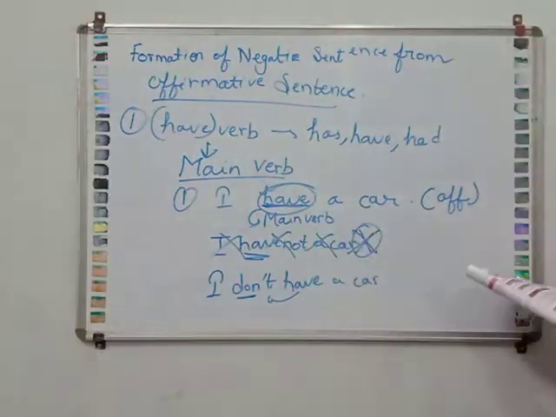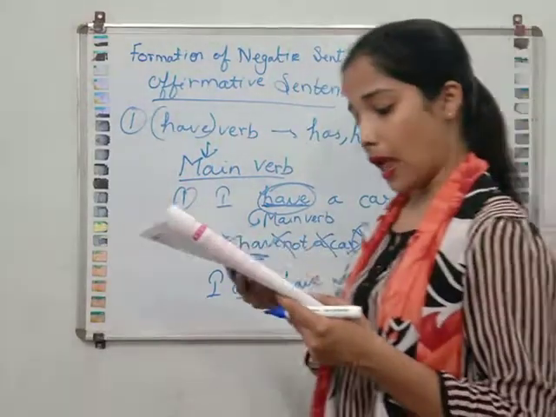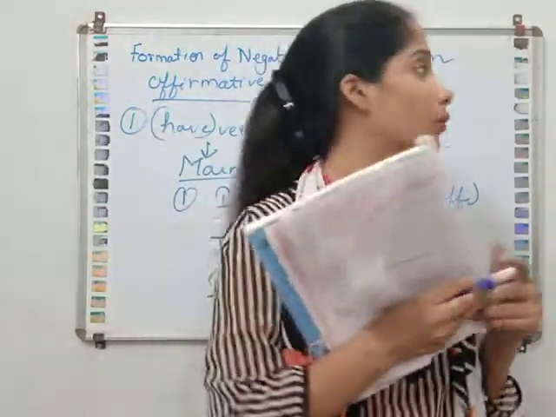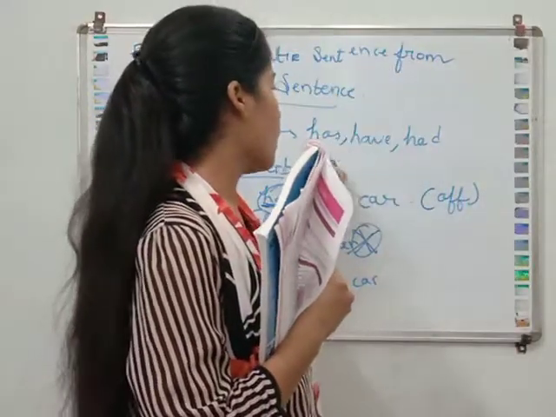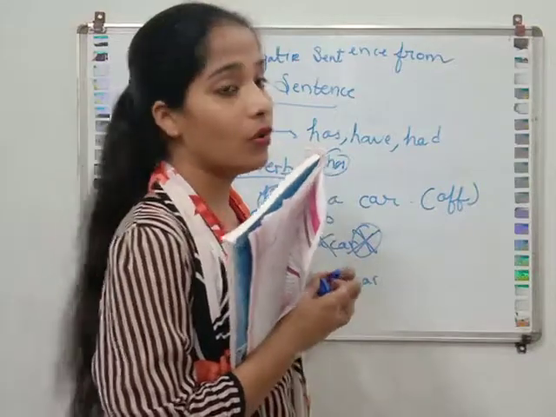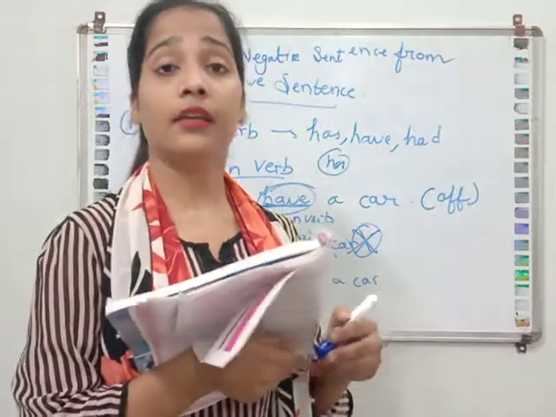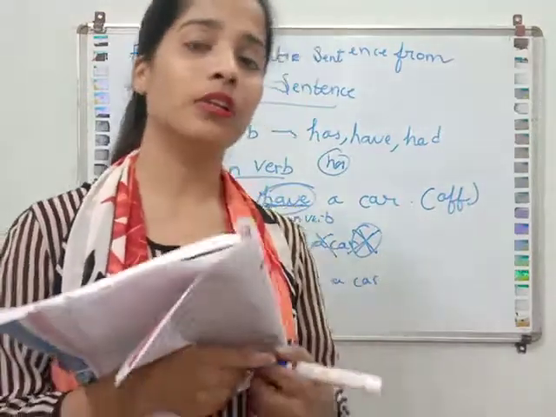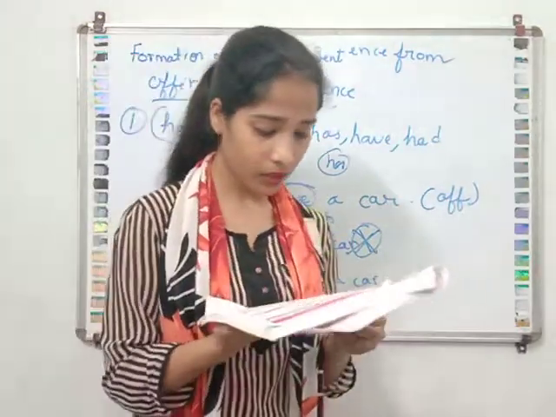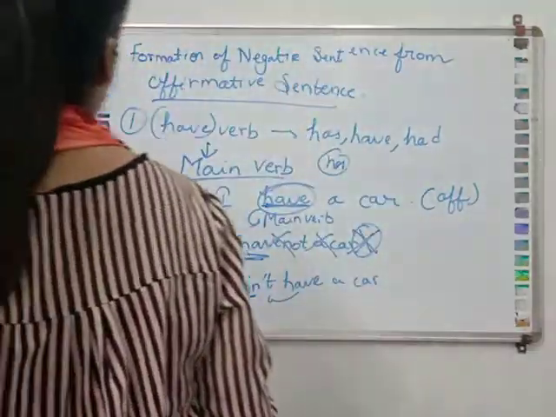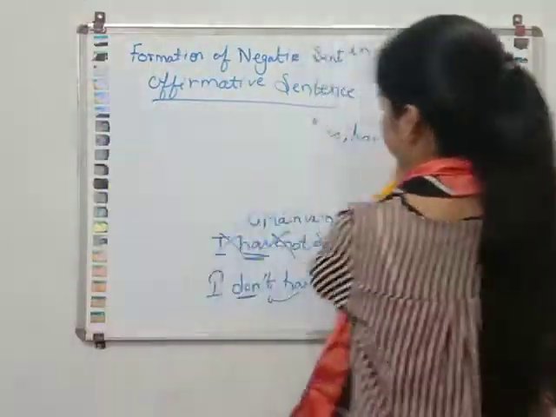Some more sentences are there. He has a new car. Again has is used as the main verb. So we will not write he has not a new car. We will write he does not have a new car. Next one: she has met a magician.